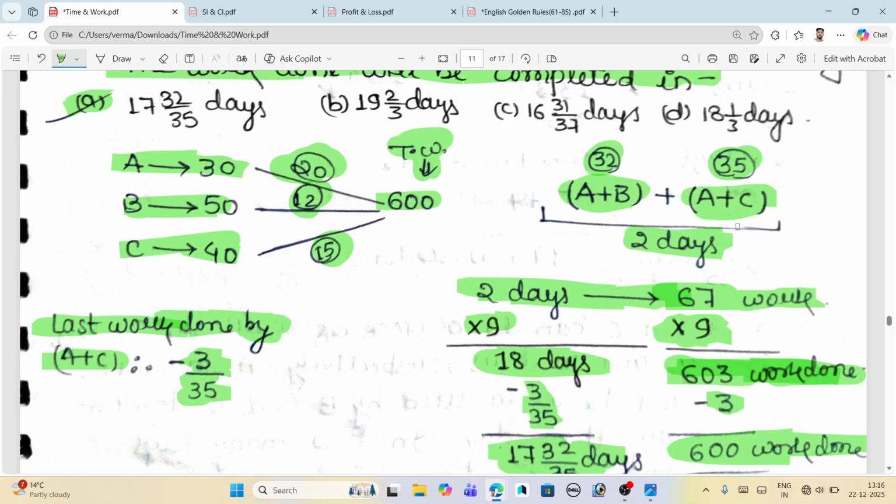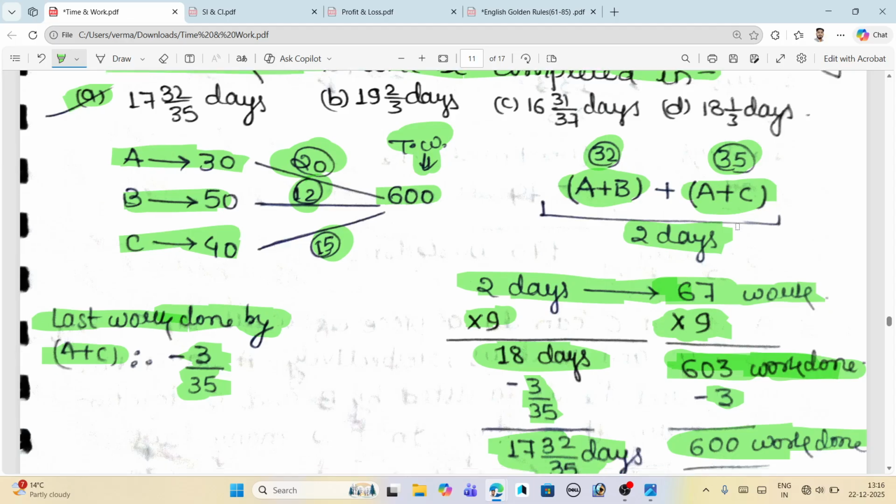And you can also do one more thing: just multiply by 8. When you multiply by 8, you get the work less than 600, then add accordingly, and the one who will do the work is A plus B. This is the second approach I'm telling you. If you want, you can do it as well.